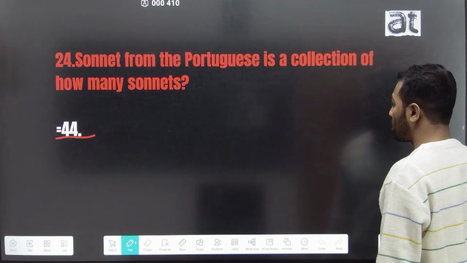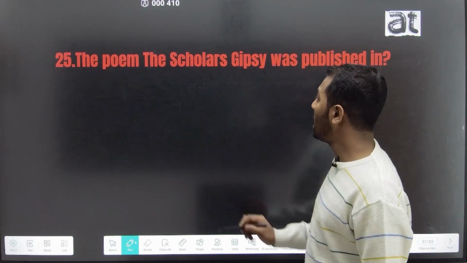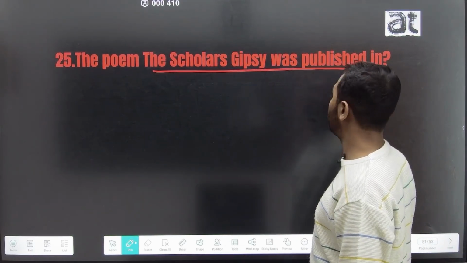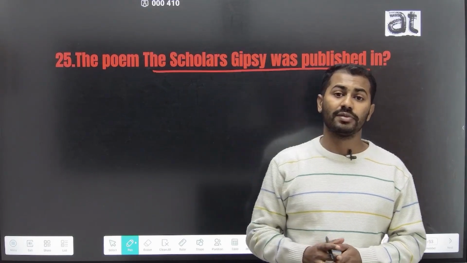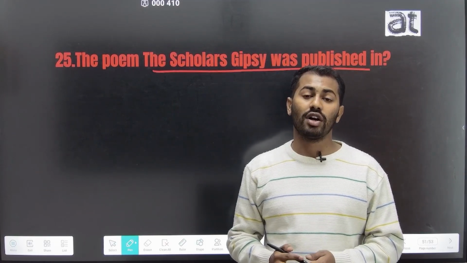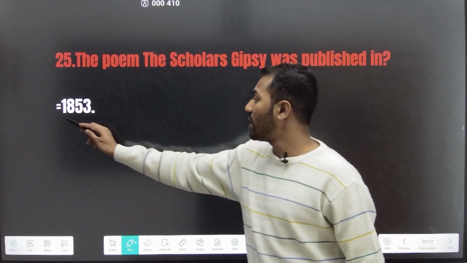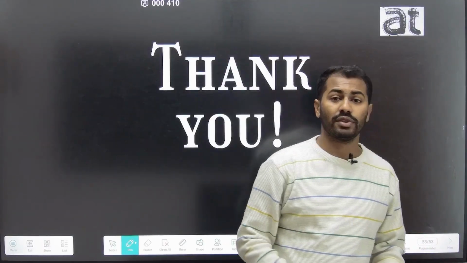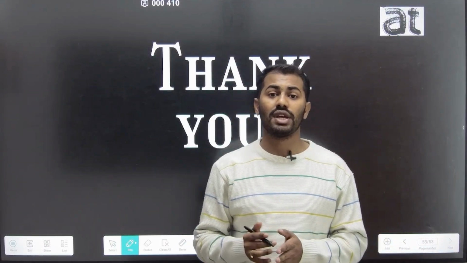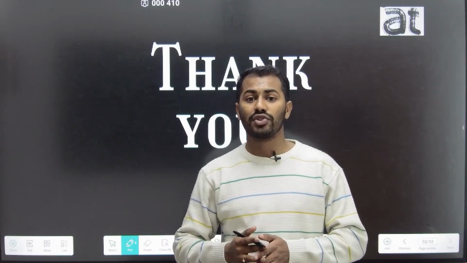The 25th or the last question is, the poem The Scholar Gipsy was published in. The poem The Scholar Gipsy is one of the most important poems by the Victorian poet Matthew Arnold, who has also written some of the other important poems like Dover Beach, and this poem, The Scholar Gipsy, was published in the year 1853. And these are some of the important questions from Victorian essays and early Victorian poetry.